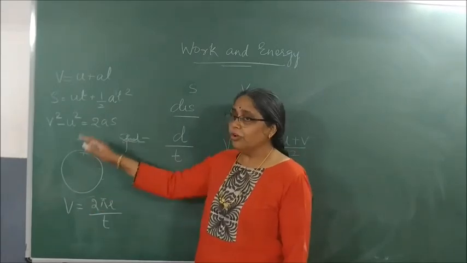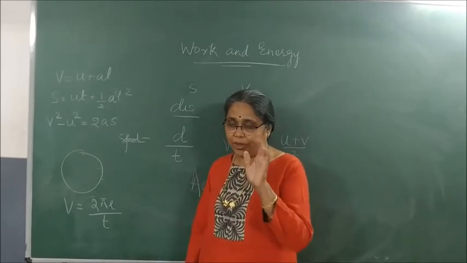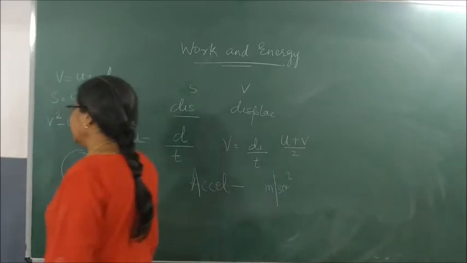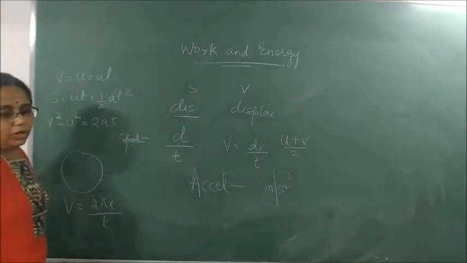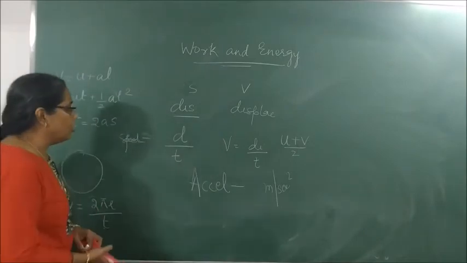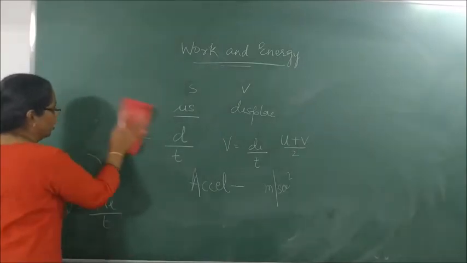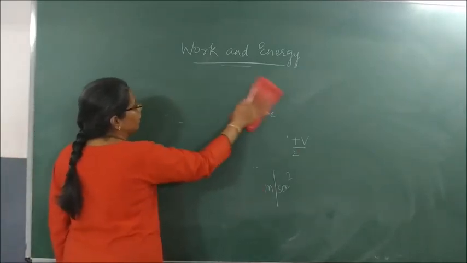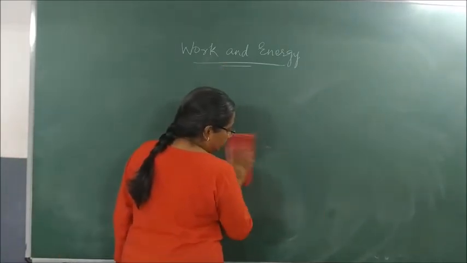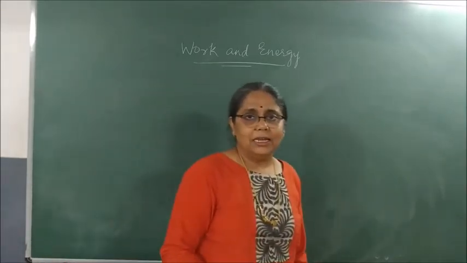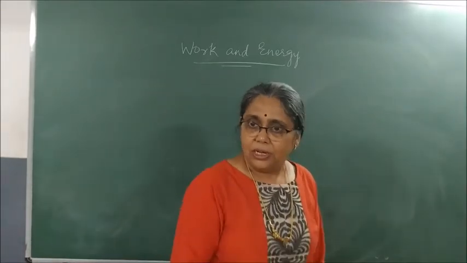This is the gist of which chapter? First chapter. Now we came to the second chapter, and we said in the second chapter we studied laws of motion. In the first law we studied, it is called as law of inertia. It says a body continues to be in a state of rest or uniform motion unless it is applied by some external force.